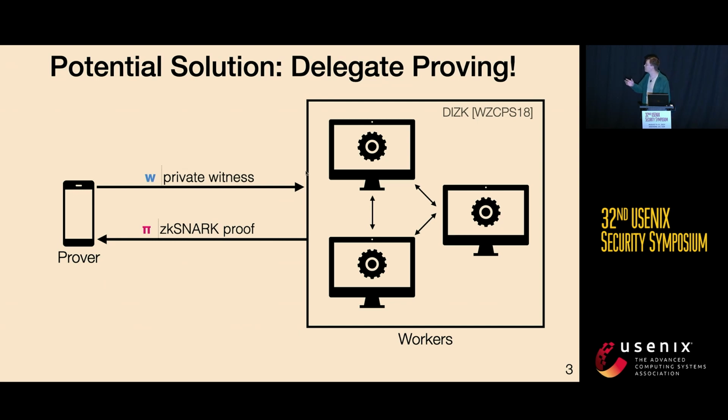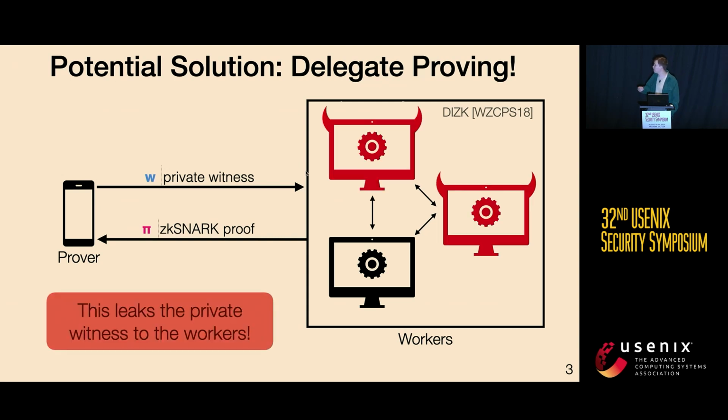And one way that we might be able to do that is to delegate proving. So we can have our prover send its witness to a set of more powerful cloud machines, and they can generate the zkSNARK proof for us and send it back. And in fact, prior work did just this and showed you can speed up proving significantly. But there's a big problem here, in that now we're leaking this private witness to these workers who might be malicious. So in the setting where this witness is very sensitive, this is not an acceptable solution.